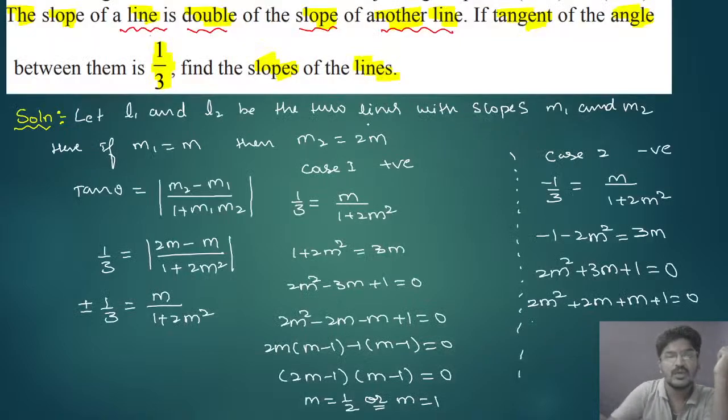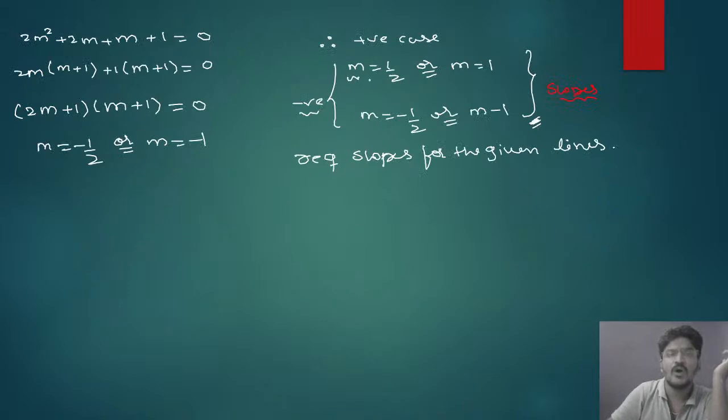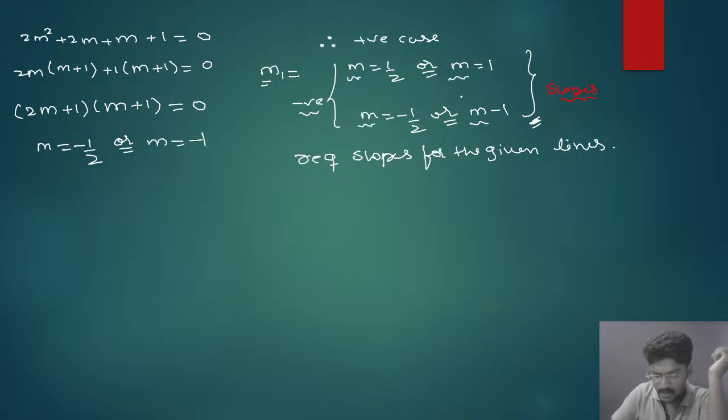See here what we have taken: m1 = m, and m2 = 2m. So you can observe that these are all m, that means these are nothing but your m1.